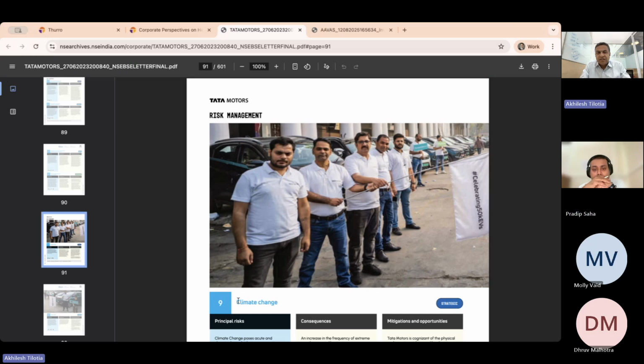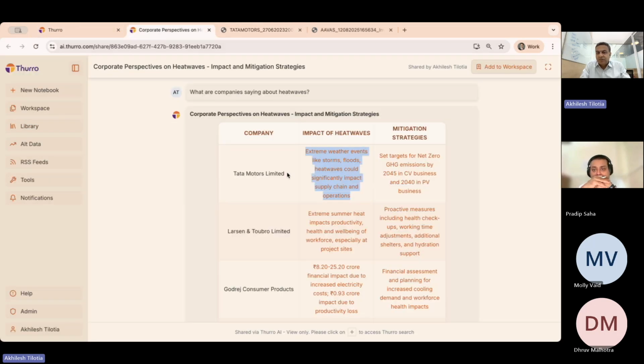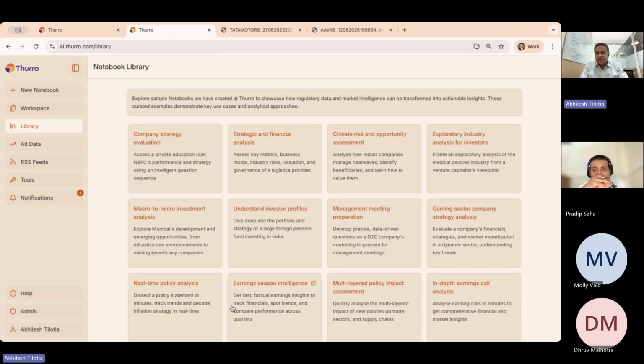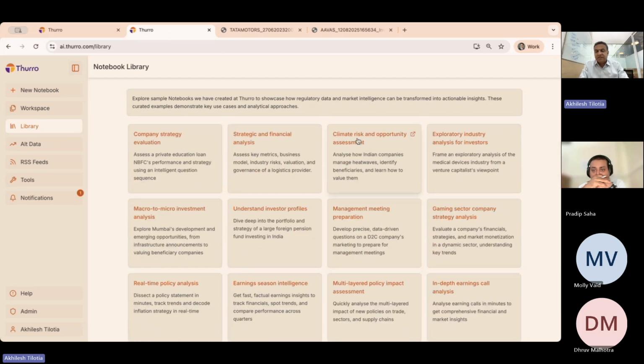And this is the climate change section in a 600-page report. From page 91, it was accurately able to pick up the sort of data that Tata Motors had spoken about when talking about climate change and heat waves. So one of the reasons why I wanted to show you the library was also to show you the type of depth that you can go into. I will encourage you to go to the library and look at the various different types of ways in which we have pushed our Thurro Answers into giving you more intelligence.